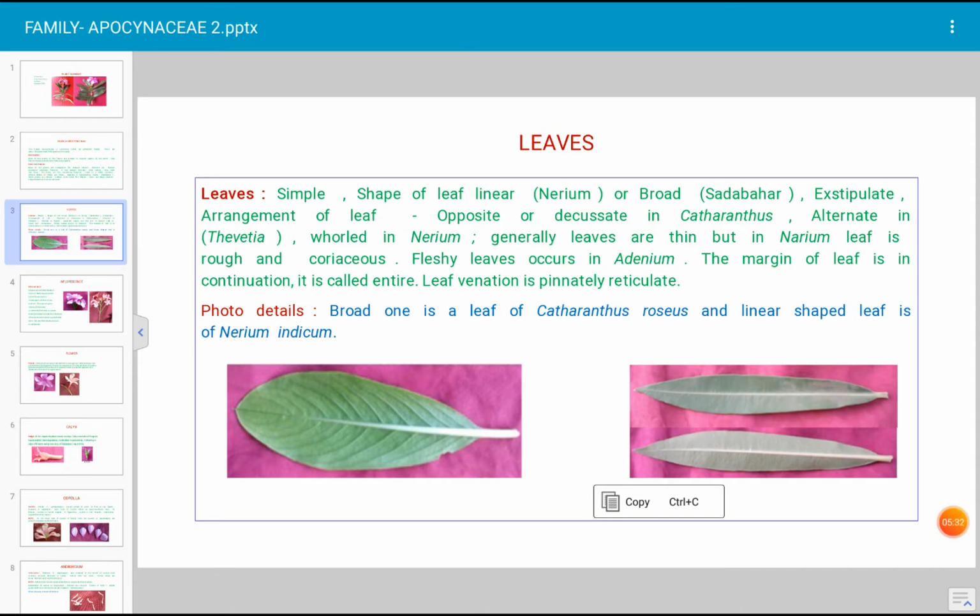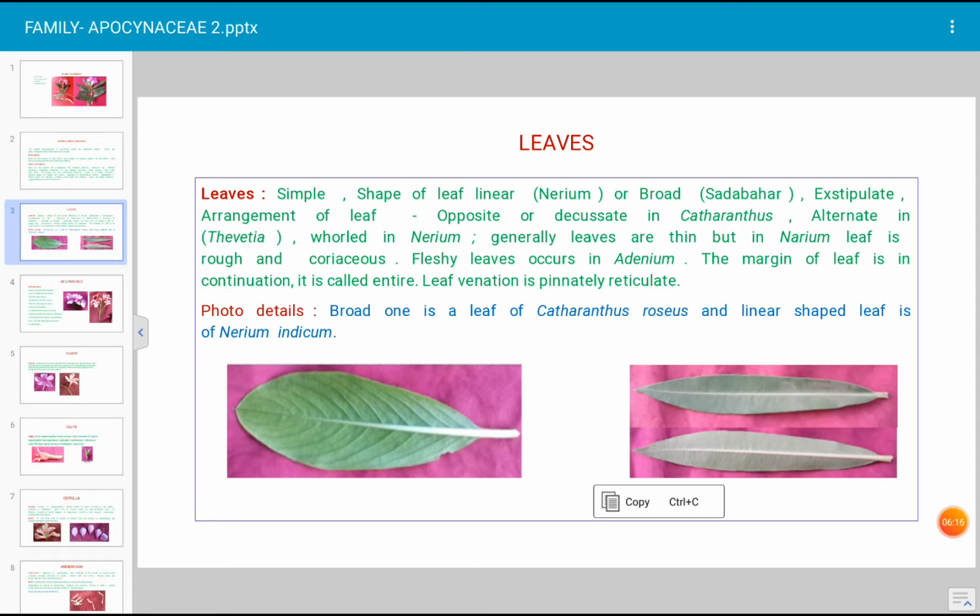How is the arrangement of leaves? How are the leaves arranged on the stem or branches? The arrangement of leaf is decussate in Catharanthus, or some plants have opposite arrangement of leaves. In Thevetia, one more plant of this family, the leaves are arranged alternately. The scientific word for arrangement of leaf is phyllotaxy. Phyllotaxy is alternate in Thevetia and decussate in Catharanthus roseus.